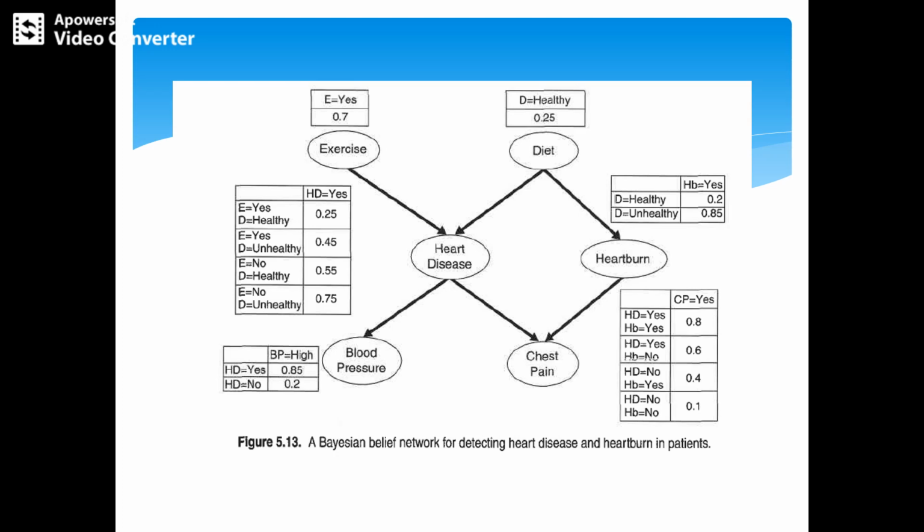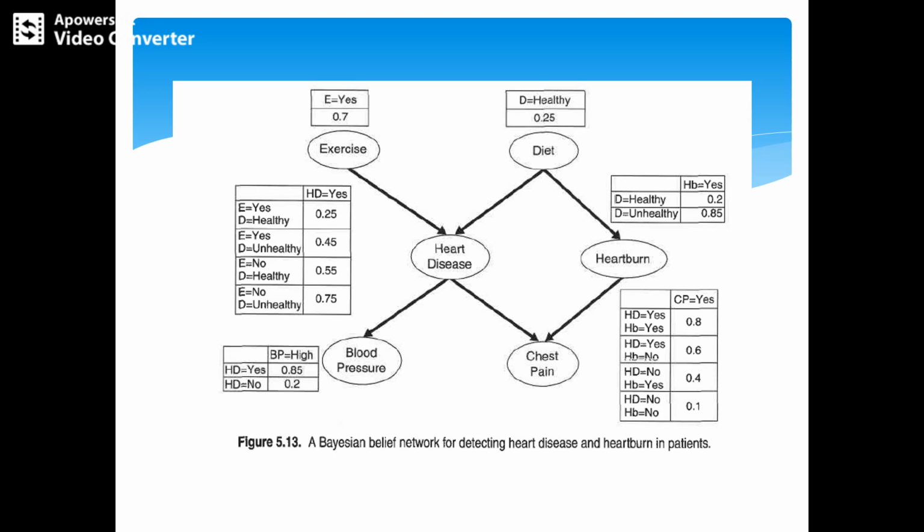For the first one, heart disease equal to yes, exercise equal to yes and diet equal to healthy, we have taken 0.25. For unhealthy it is 0.45.